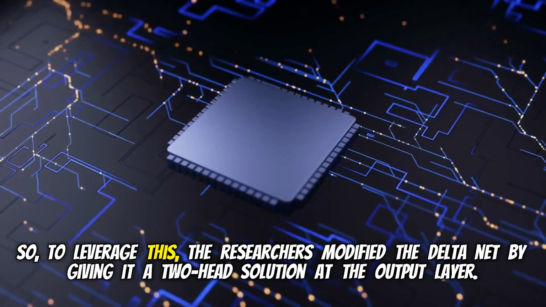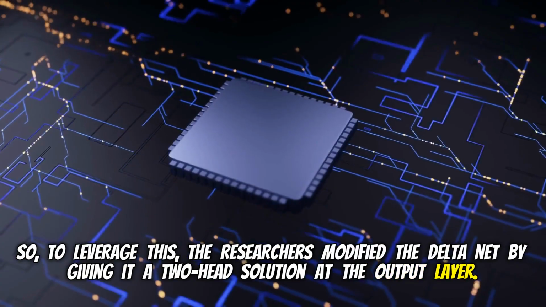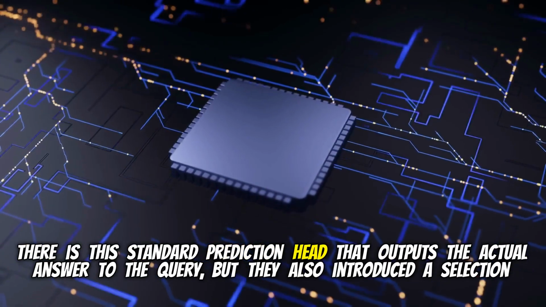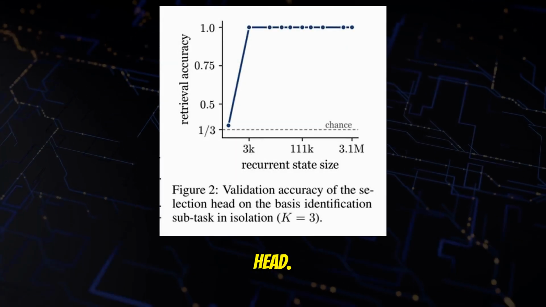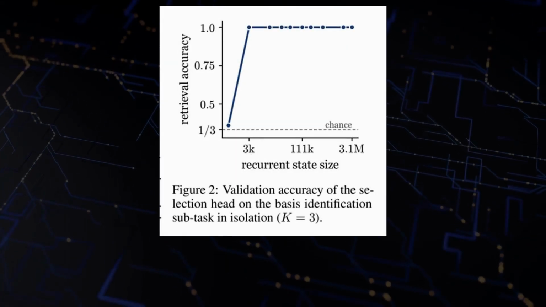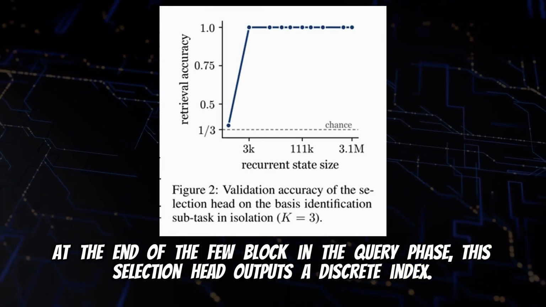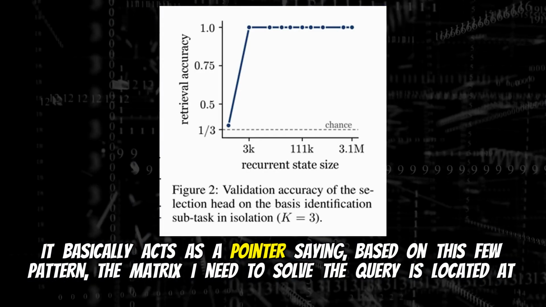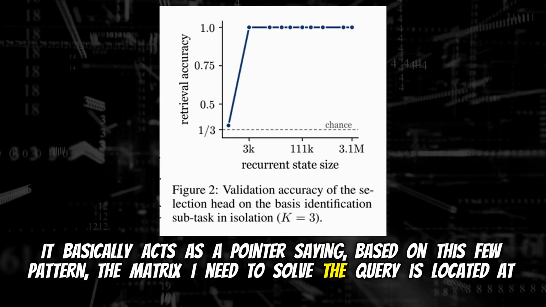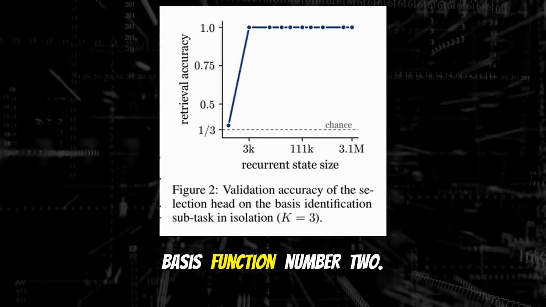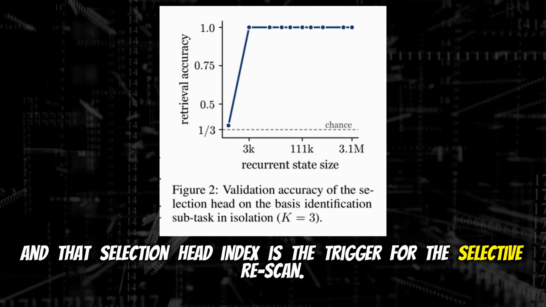So to leverage this, the researchers modified the DeltaNet by giving it a 2-head solution at the output layer. There is the standard prediction head that outputs the actual answer to the query, but they also introduced a selection head. This is the really clever part. At the end of the few-shot block in the query phase, this selection head outputs a discrete index. It basically acts as a pointer saying, based on this few-shot pattern, the matrix I need to solve the query is located at basis function number 2. And that selection head index is the trigger for the selective rescan.